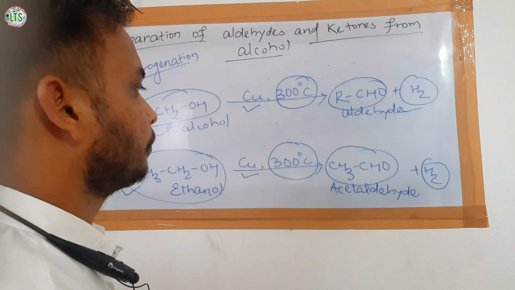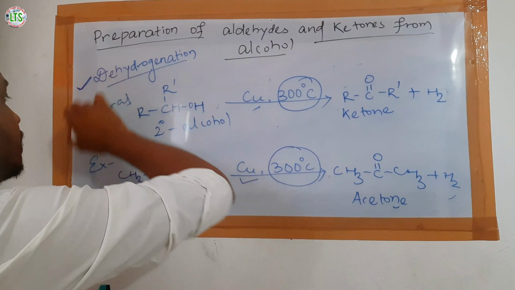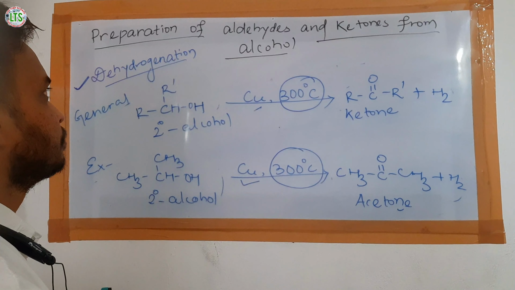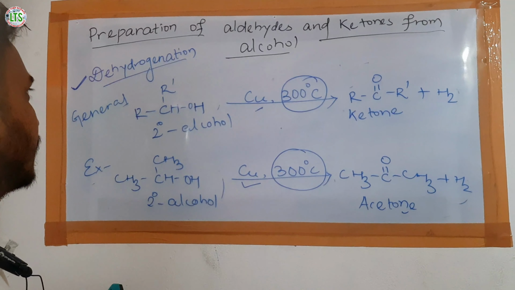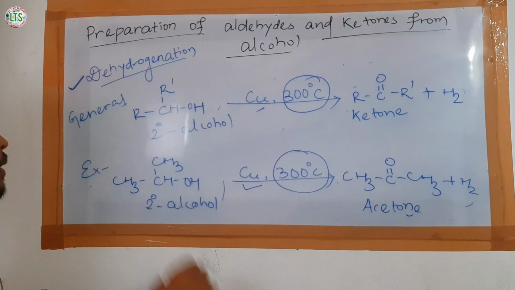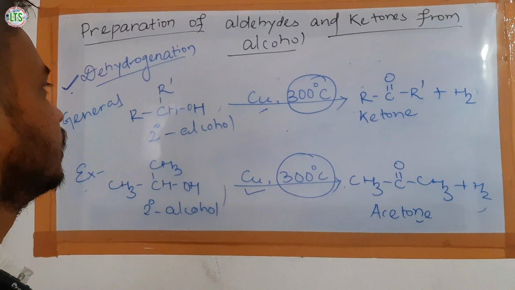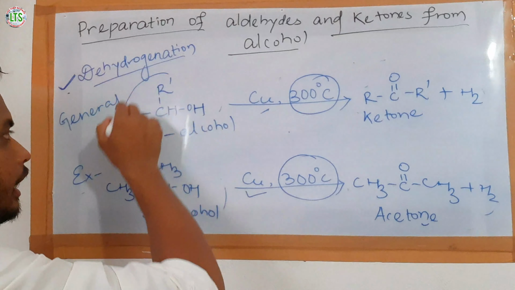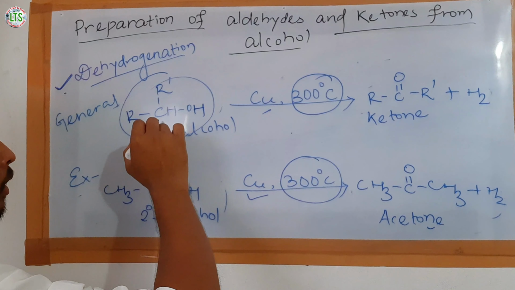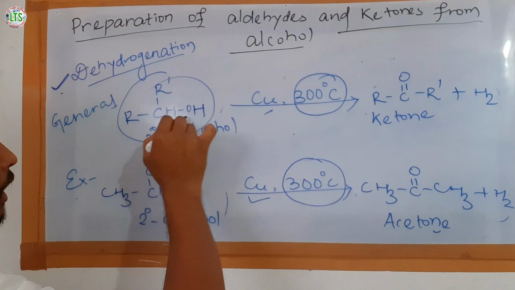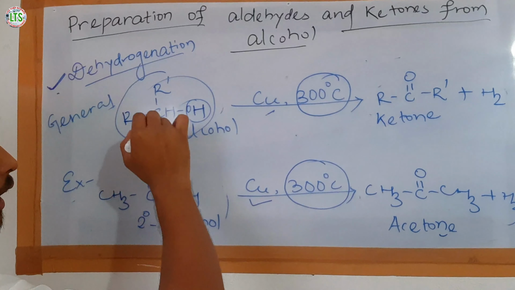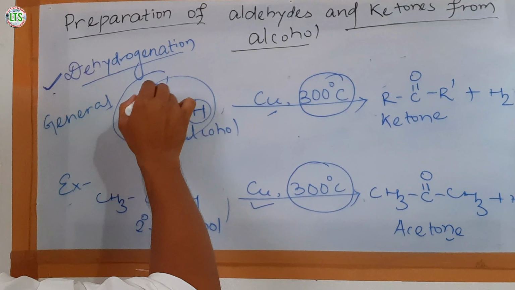Next, preparation of ketones by the dehydrogenation of secondary alcohols. As you know, in secondary alcohols the carbon containing the alcoholic group is attached directly to two other carbon atoms.